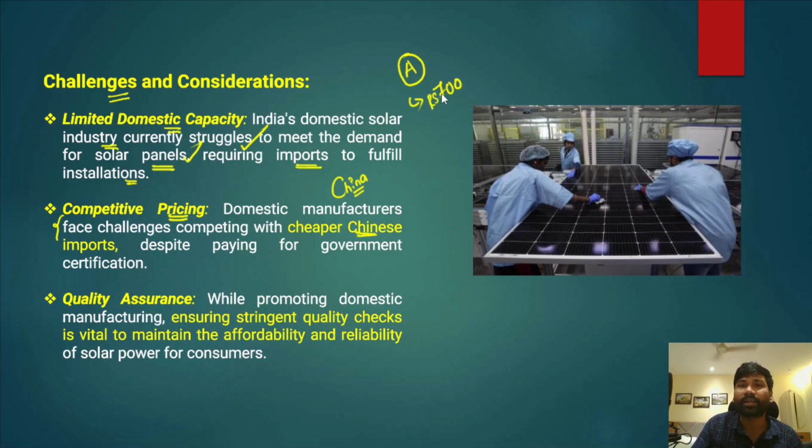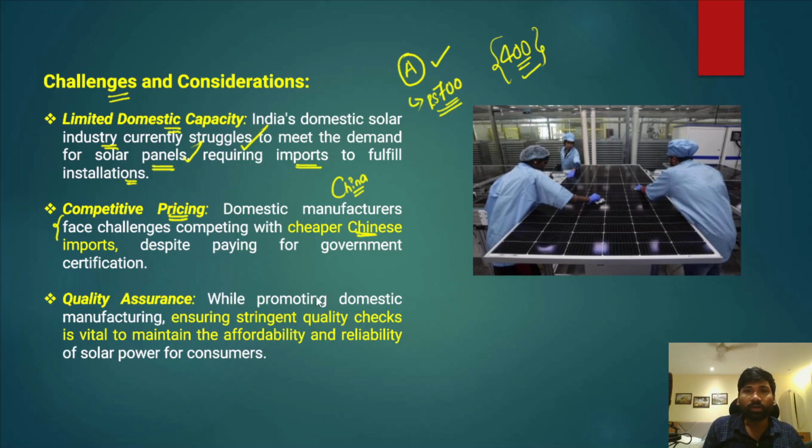But on the other hand, when we import these solar panels from China, it costs just 400 rupees. Now the consumers would prefer the Chinese products rather than the domestic company manufactured solar panels. So the competitive pricing has been benefiting Chinese imports rather than the domestic companies.